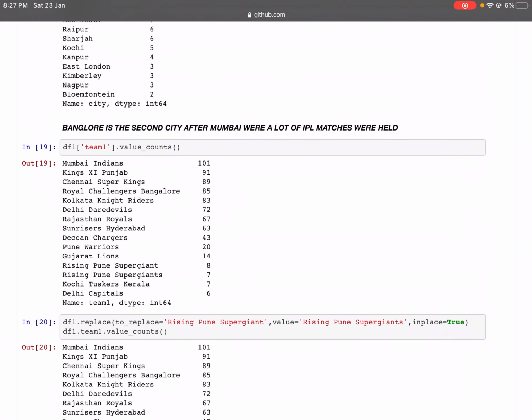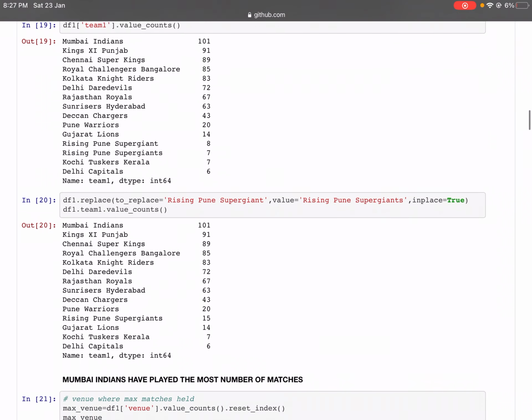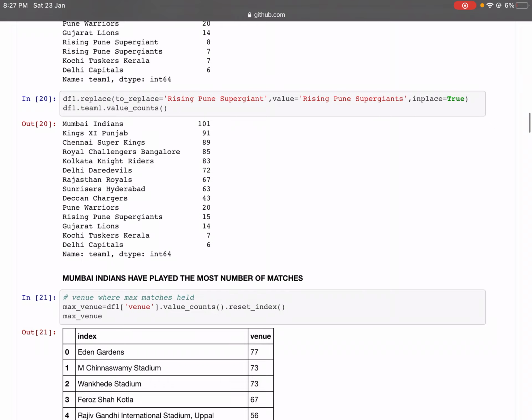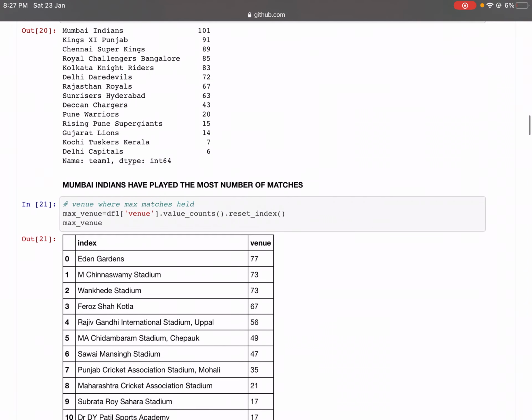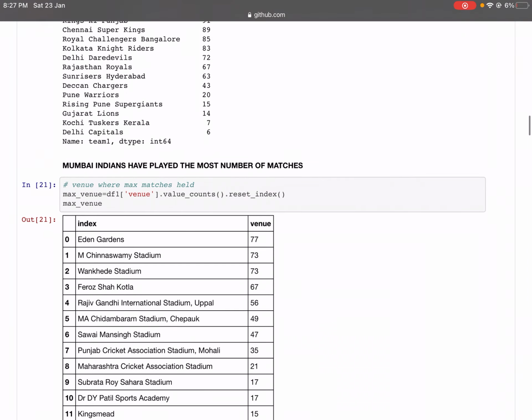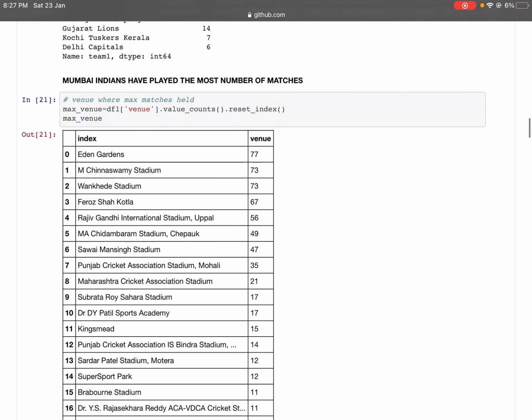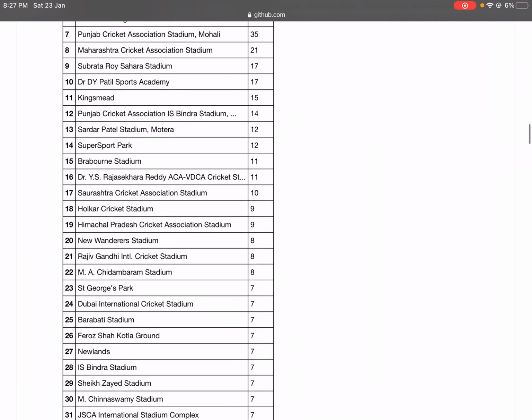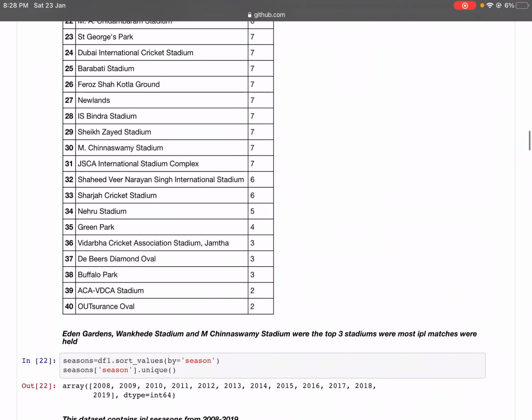And now looking into the teams, we'll again replace Rising Pune Supergiant with Rising Pune Supergiants, which is clearly the same, to not miss out on any data. And we can see that Mumbai Indians have played the most number of matches. Now the venue where matches were held, clearly it's Eden Gardens, then M. Chinnaswamy Stadium, and so on. Eden Gardens, Wankhede Stadium, and M. Chinnaswamy Stadium were the top 3 stadiums where most IPL matches were held.